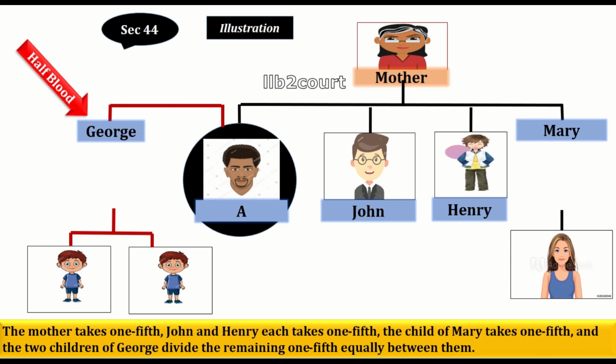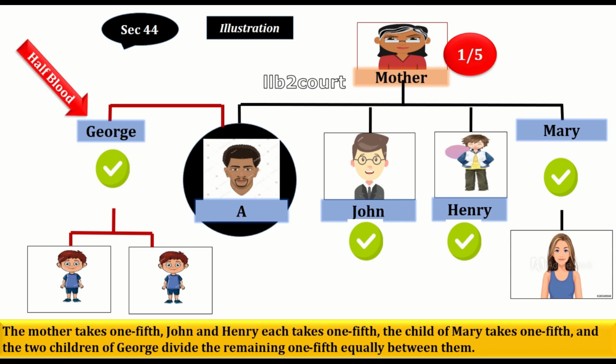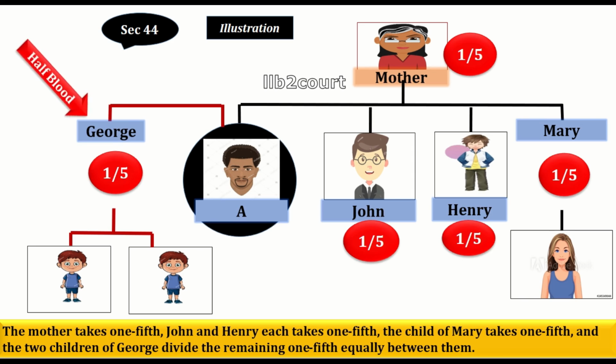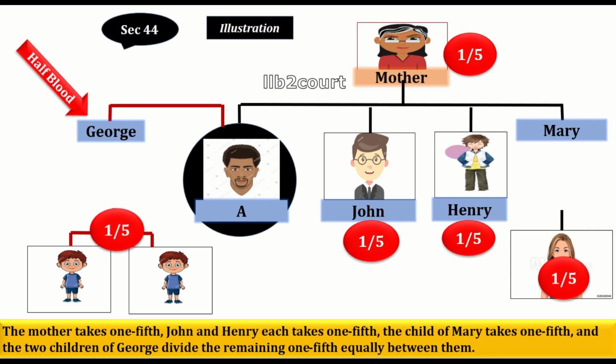So now the mother will share the property with John, Henry, Mary and George. So totally 5. So 1 by 5, 1 by 5, 1 by 5, Mary 1 by 5, George 1 by 5. So Mary's share will go to Mary's child because Mary is no more. As you already know, Mary's share will go to her child, and George is no more. So George's share will be shared by two children. So 1 by 5 divided by 2 is 1 by 10. So 1 by 10, 1 by 10 each will go to two children.